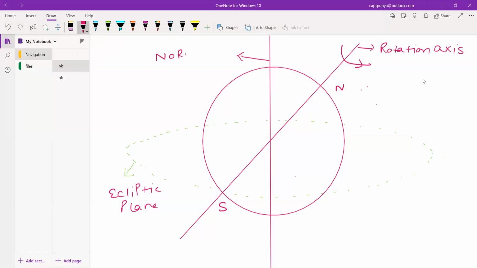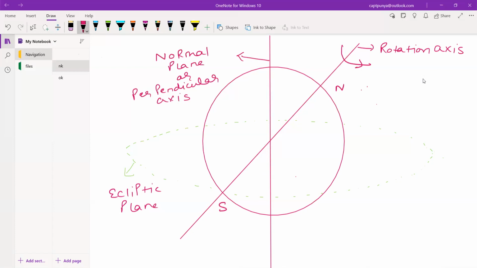So I am going to write it down. This is your normal plane or perpendicular axis. And why is it known as your normal plane or perpendicular axis?